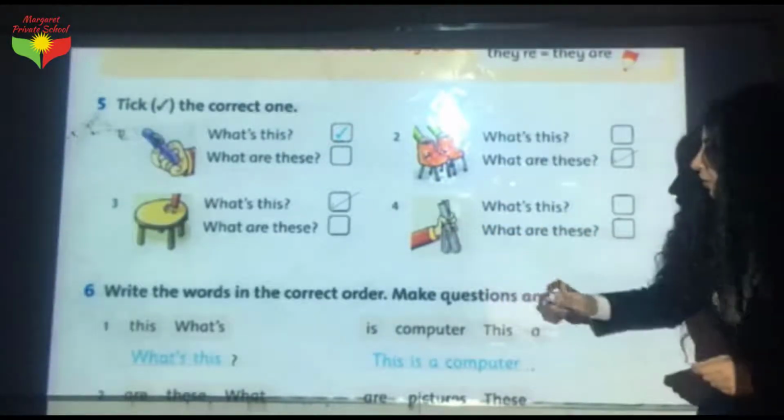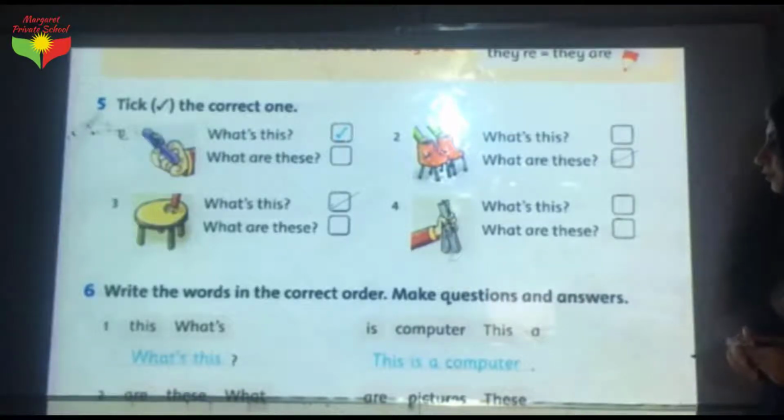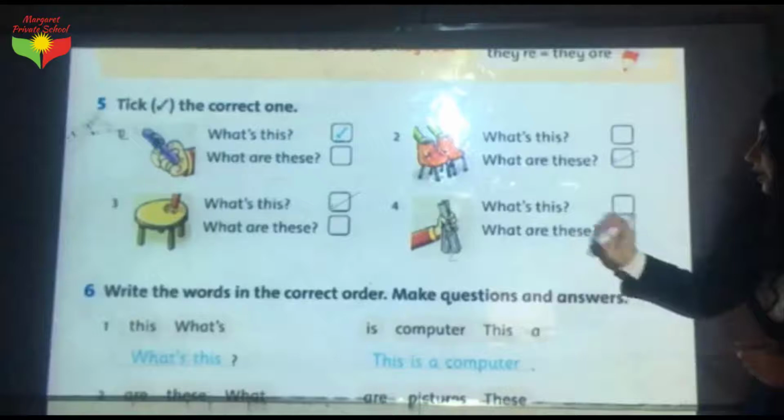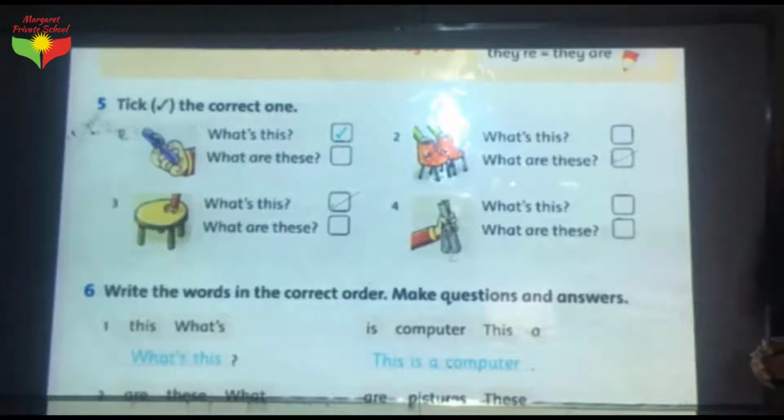Let's go to the fourth one. Look at this picture. We have 2 rulers. What's this or what are these? Which one is correct?